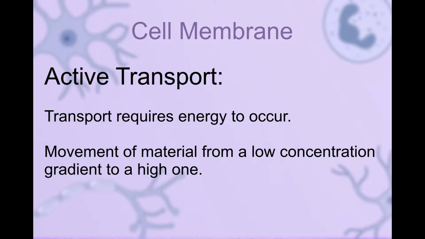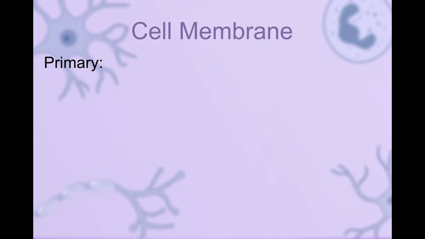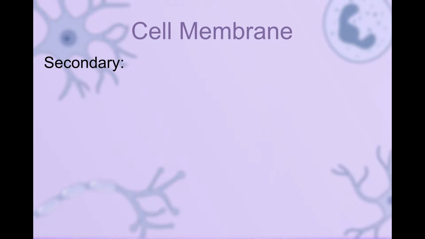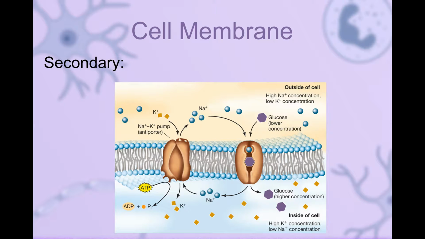Active transport involves the movement of materials against a concentration gradient, from a low concentration to a high concentration. Because materials move against the gradient, it requires energy. There are two main types of active transport: the primary, which involves the direct use of metabolic energy to mediate transport, and the secondary, which involves coupling the molecule with another, moving along an electrochemical gradient.